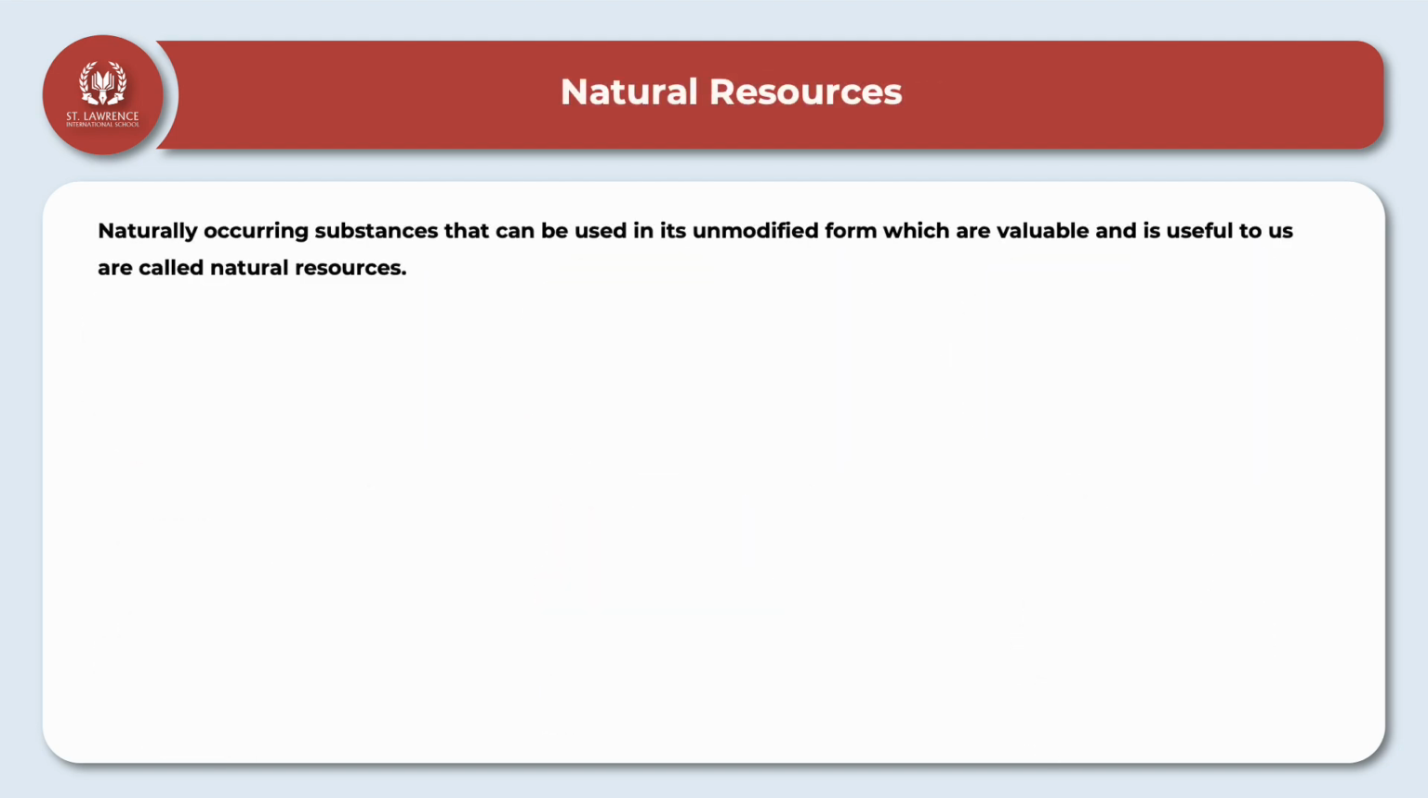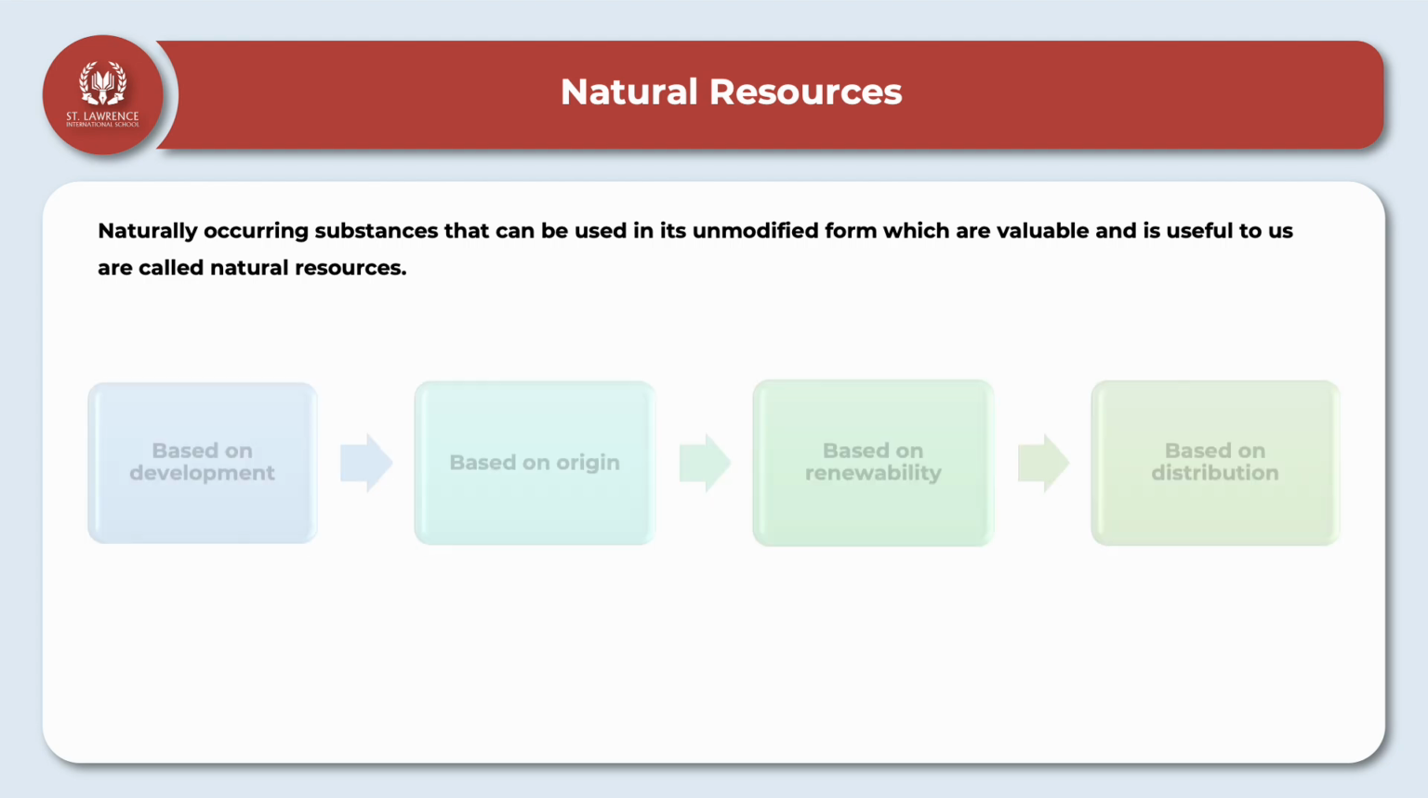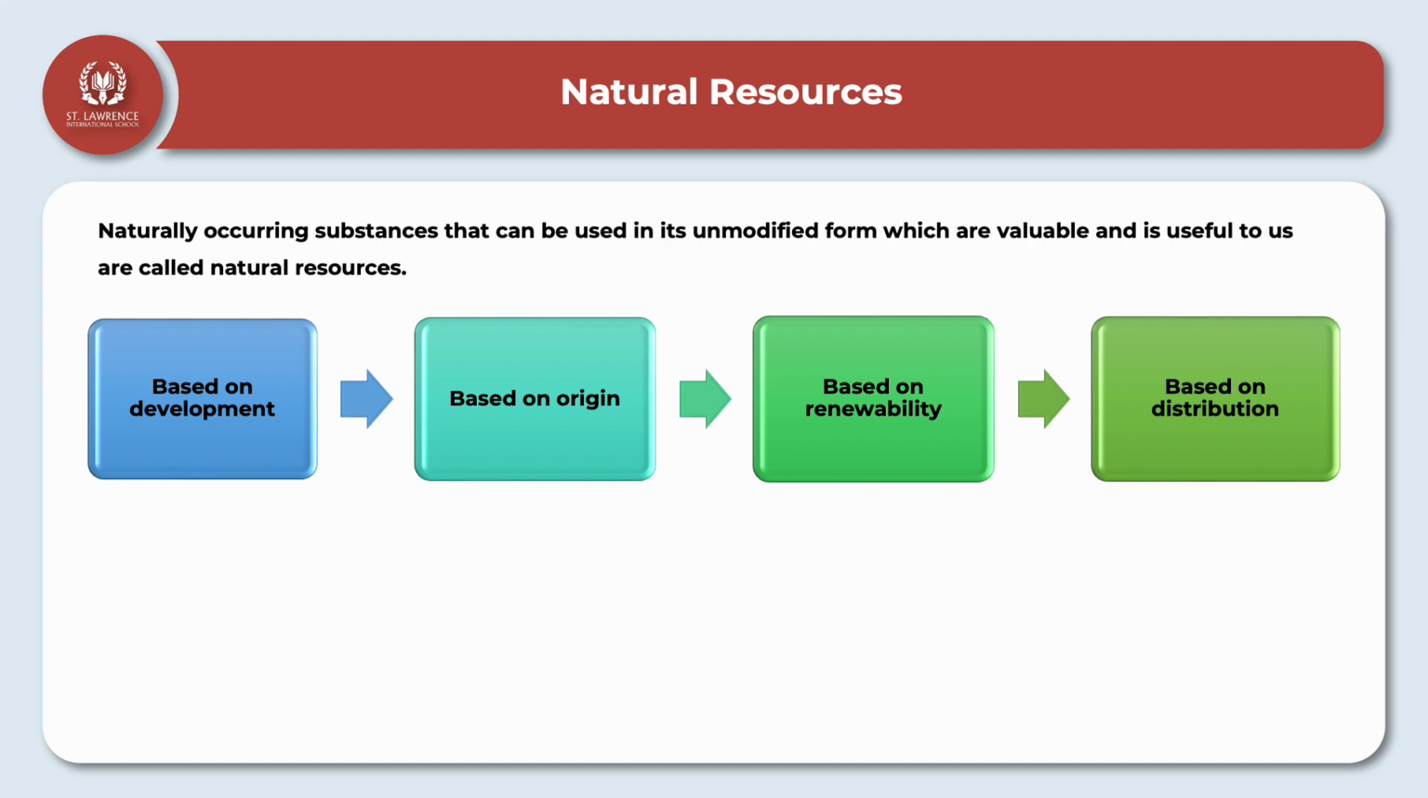What is the very first classification? That is natural resources. What is a natural resource? It is nothing but any substance that is occurring naturally and that can be used in its unmodified form. That means anything that can be used in its original form and which is valuable and useful to us is called a natural resource. These natural resources can be further divided into four: on the basis of its development, on the basis of its origin, on the basis of its renewability, and on the basis of its distribution. Let's see what these are one by one.